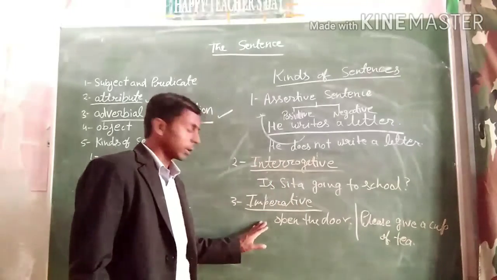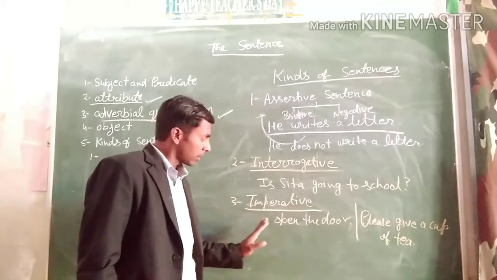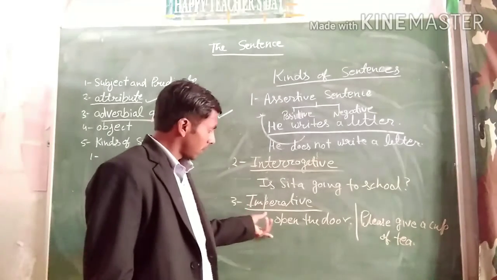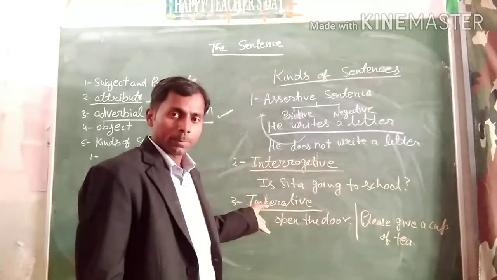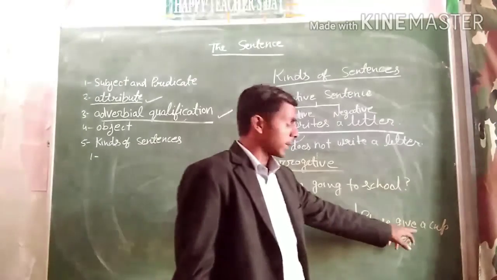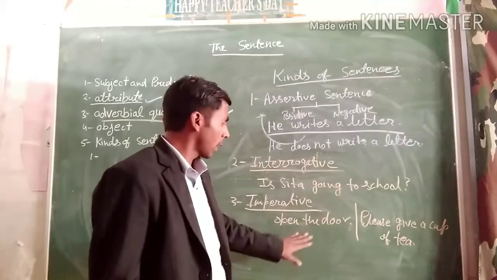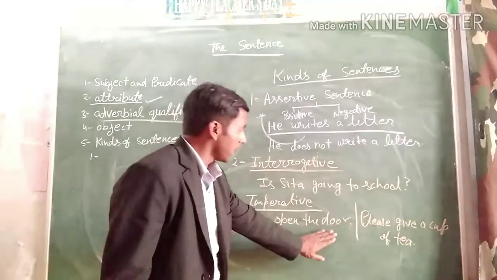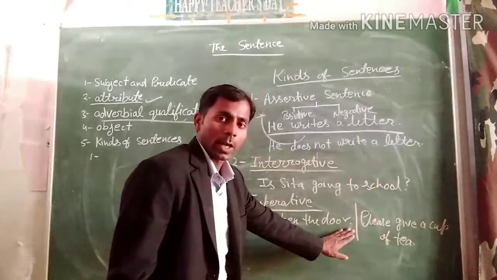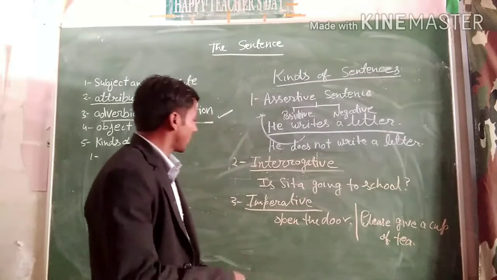So here the subject is always you. Is it clear? And this sentence starts with the main verb, like open is a main verb and give is a main verb, and you can also see that it has a full stop at the end of the sentence. Is it clear?